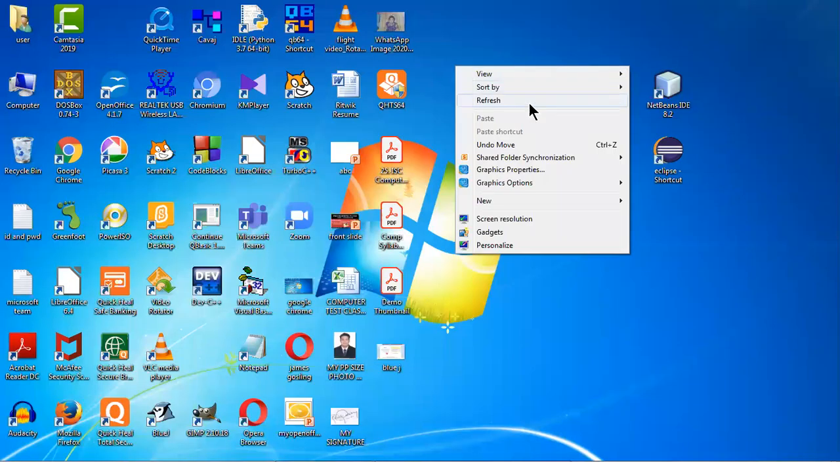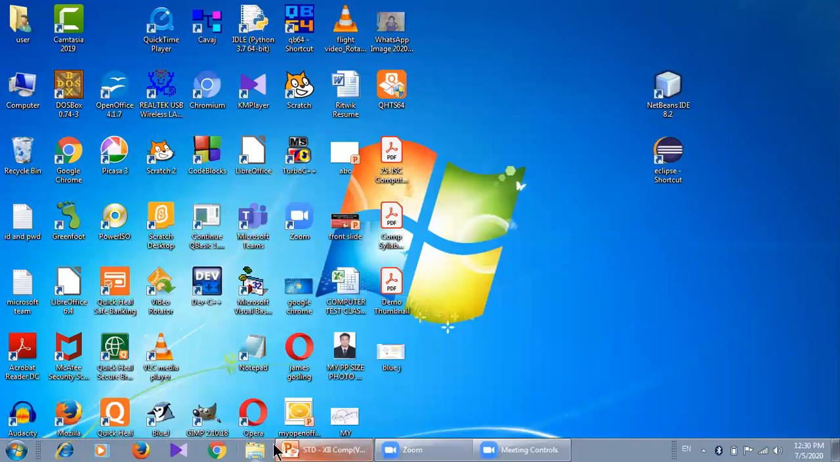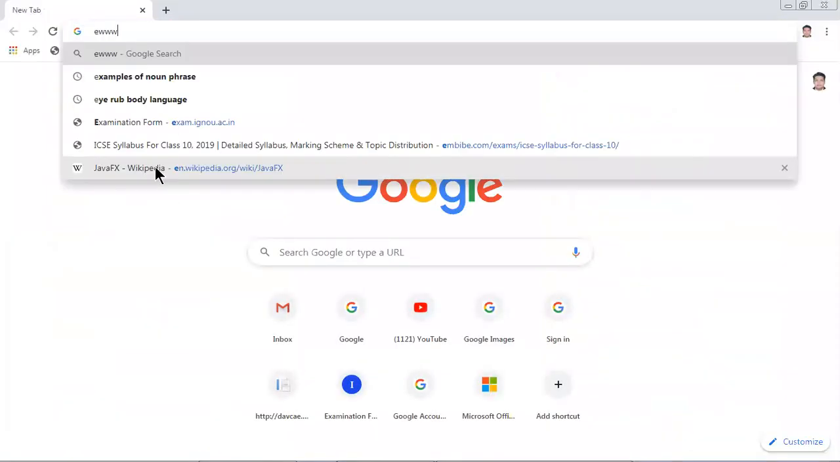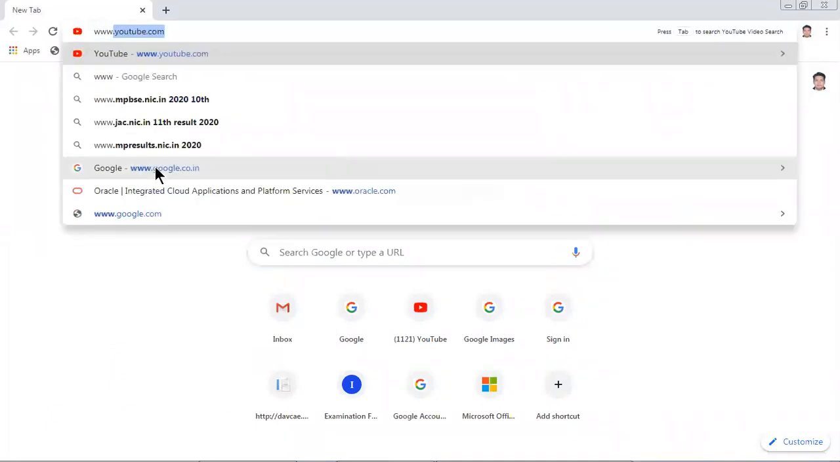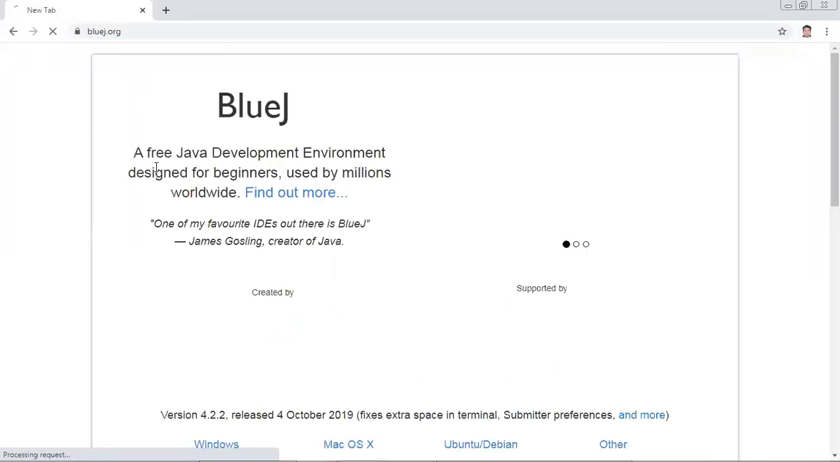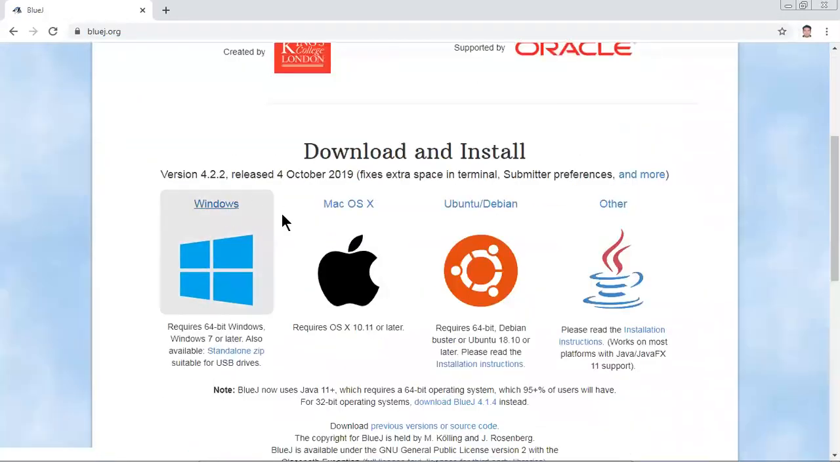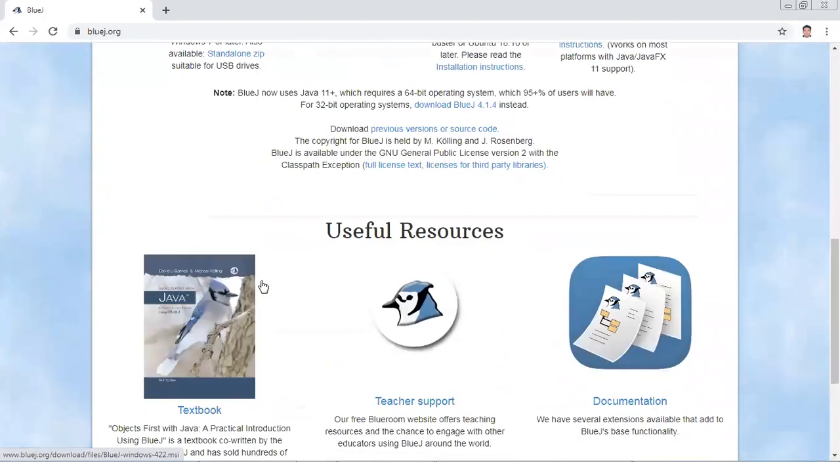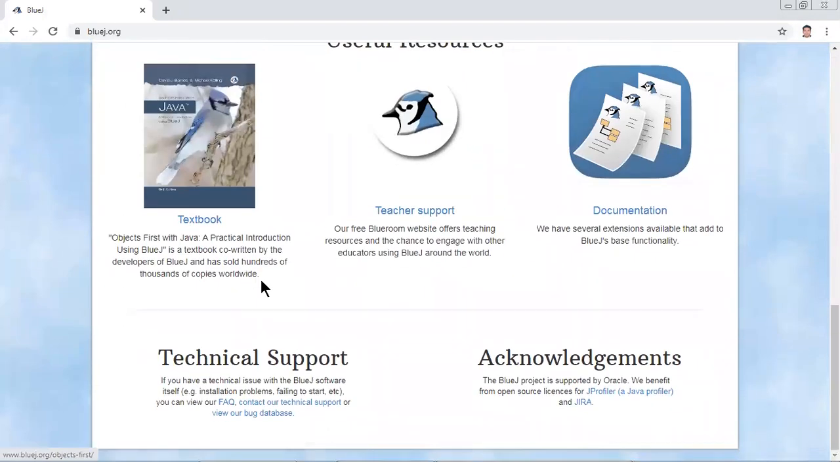Now let me show how to download BlueJ. Open Chrome and type here www.bluej.org. Here you will get the latest version of BlueJ. You can select your operating system from here, Windows. But what I recommend, please do not download and install the latest version, because I was not comfortable with this because it is very slow. What I prefer, 3.0.7 will be fine.